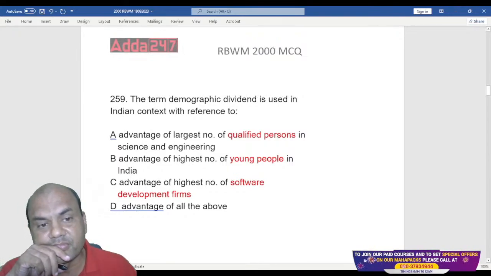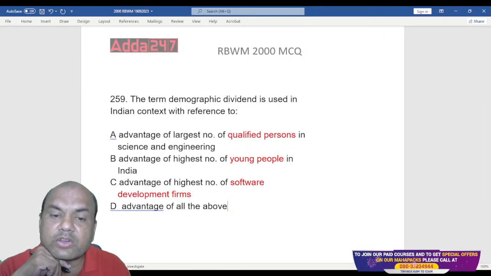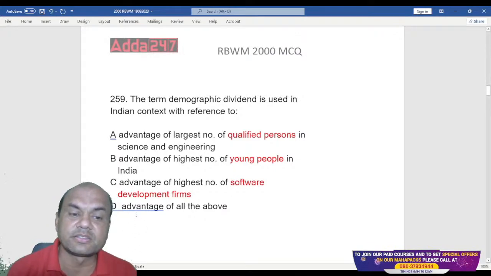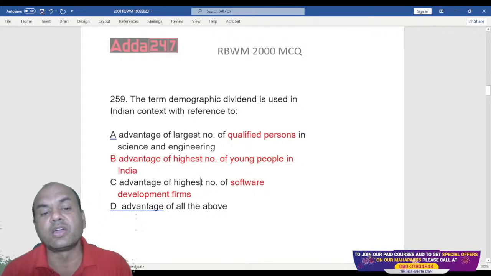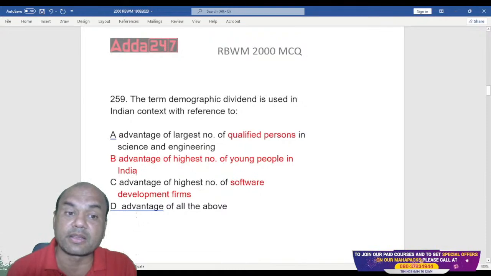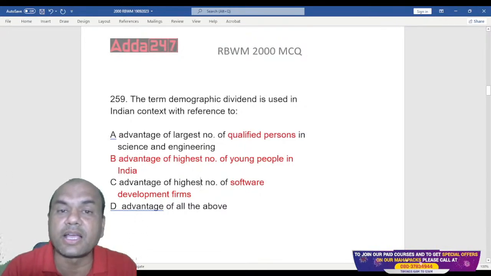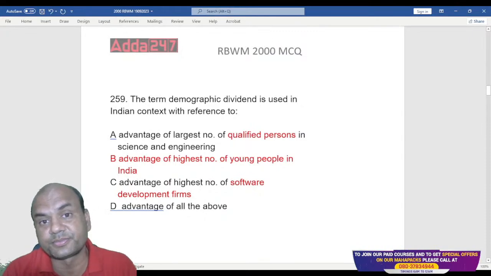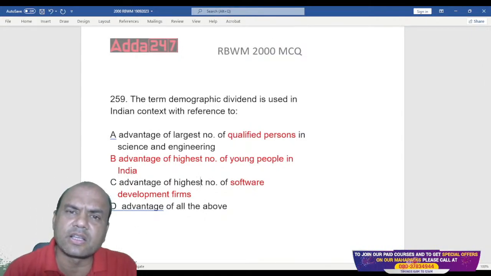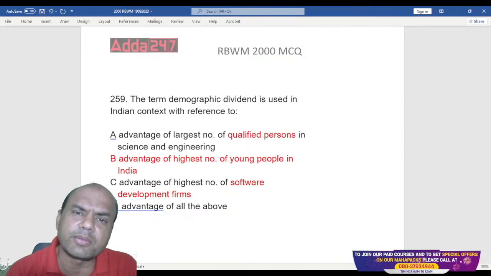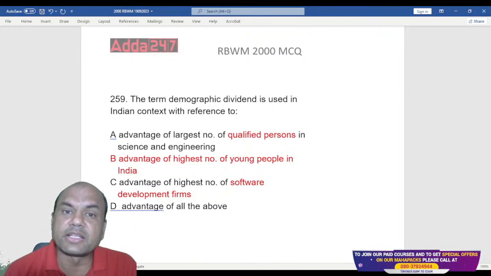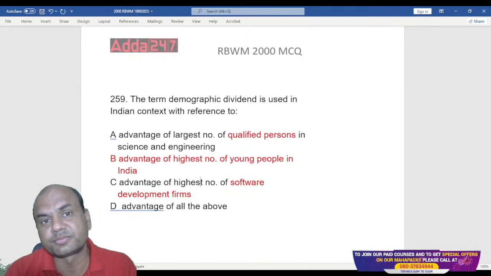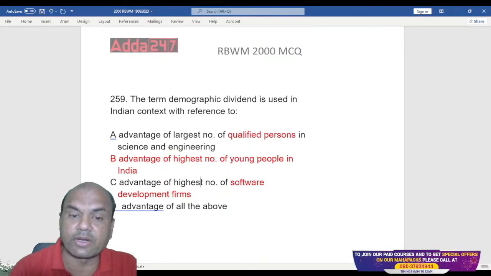Type fast in the comment section. Qualified, young or software. It is B. Highest number of young people. That is the right answer. Advantage of highest number of young people. That is the correct answer. Because India has a high demographic dividend of young persons. Do you know which country is aging now? Aging means all of them are getting old. Japan, correct. Japan is aging. Second, China is coming up in the same line. China is also aging now. So that is the biggest disadvantage to these countries.